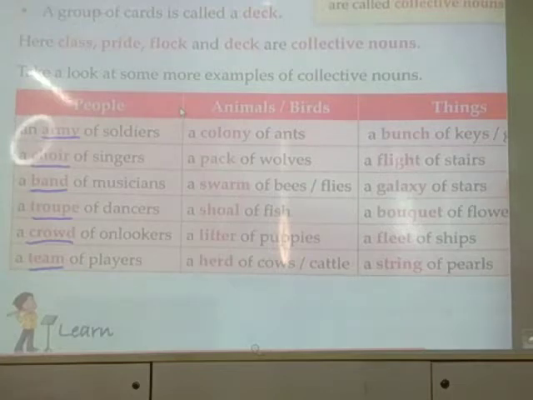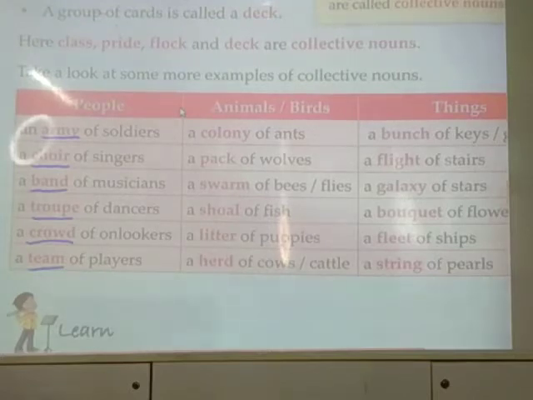A colony of ants, a pack of wolves, a swarm of bees, flies, a shoal of fish, a litter of puppies, a herd of cows, a herd of cattle.